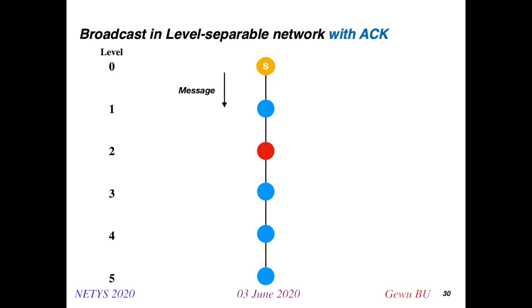So for example here, let's begin the transmission of the message to the level 1, 2, and 3. When the message passes from level 2 to 3, at the end of the transmission, the marked node, the right one, can send the agreement directly back to the source node. The agreement and the real message will go up and go down separately, and they will reach their destination at exactly the same round.